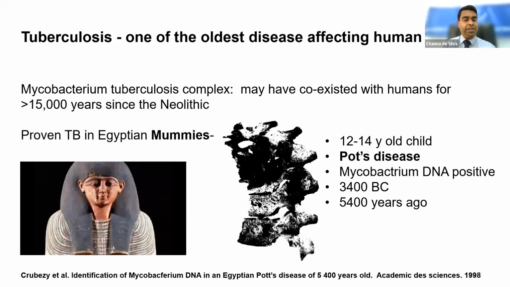And we have the first confirmatory evidence of TB infection, especially in children, in Egyptian mummies. They recovered one child mummy, around a 14-year-old, with evidence of classical Pott's disease in his spine, and they recovered Mycobacterium tuberculosis, genetically confirmed with PCR techniques. The specimen was dated 3400 BC, which means 5,400 years ago. So TB has been affecting humans, including children, for many millennia.